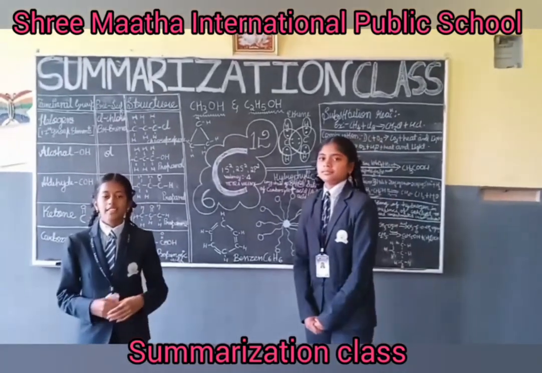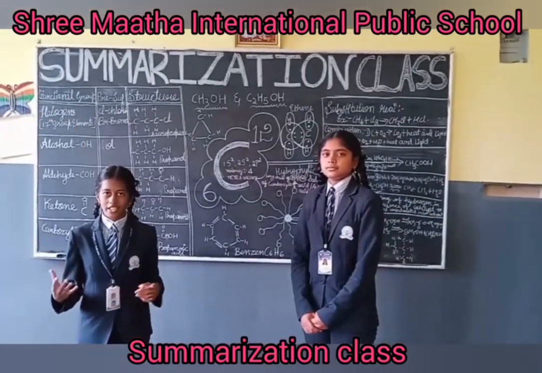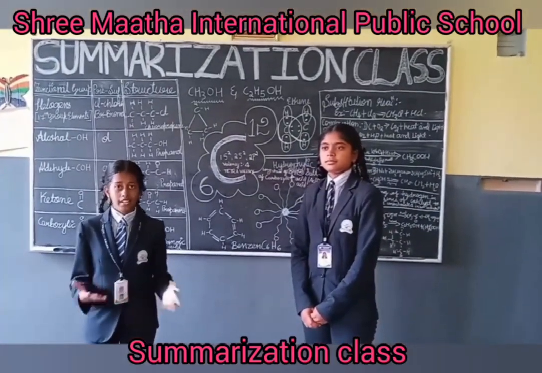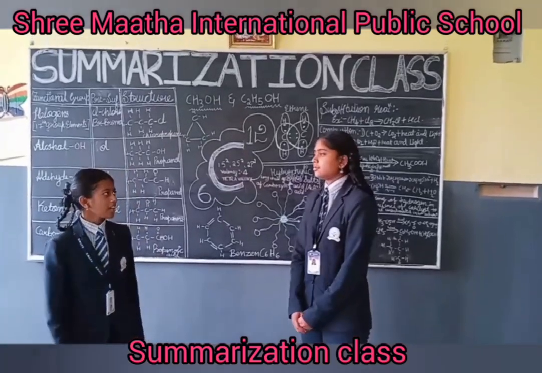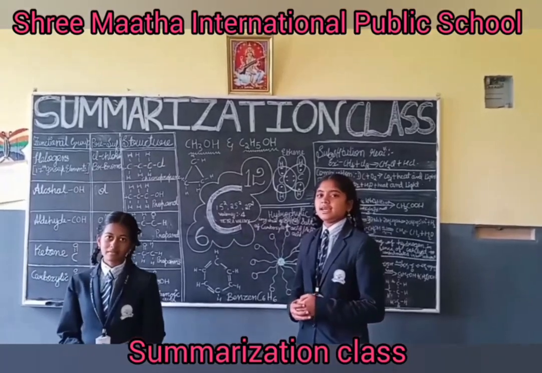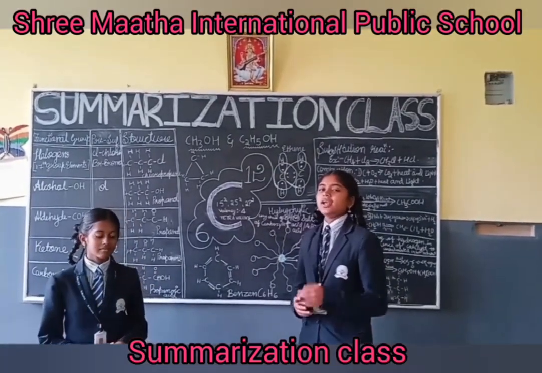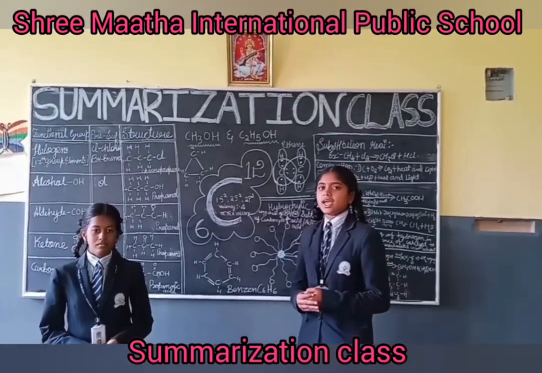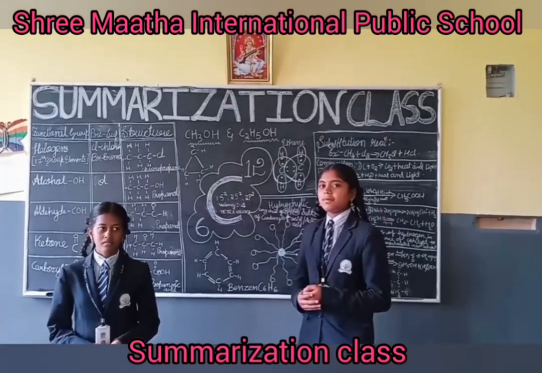Allotropic form means the elements which are in different physical forms in nature. Example, diamond and graphite. Chinmay, why is carbon so versatile? Because of its properties like tetravalency and catenation. Tetravalency means it has 4 electrons, and catenation is a self-linking capacity.